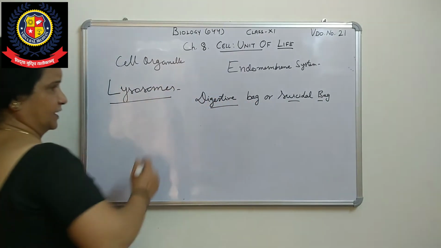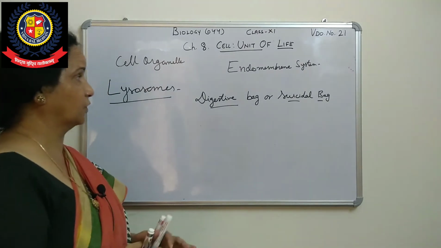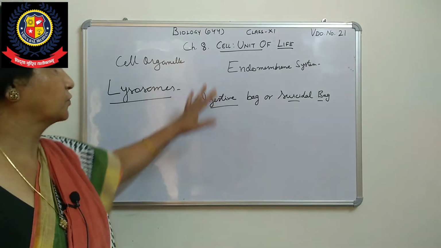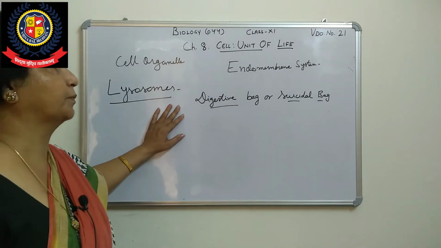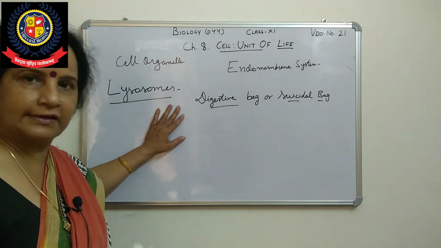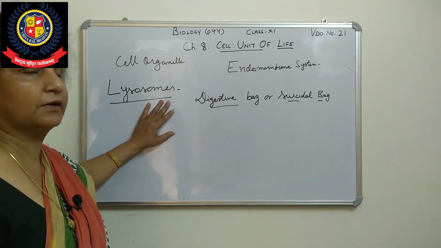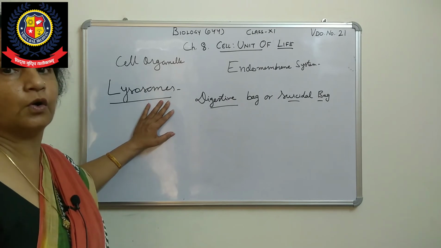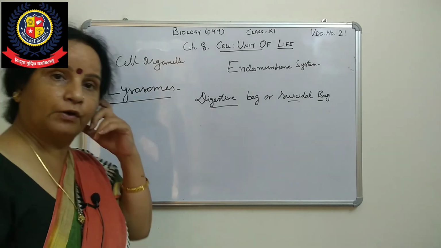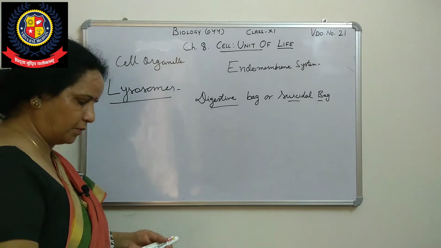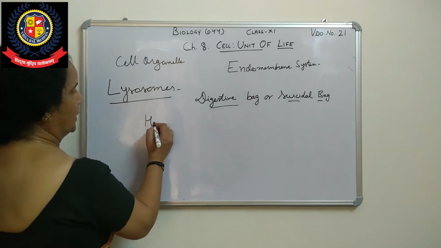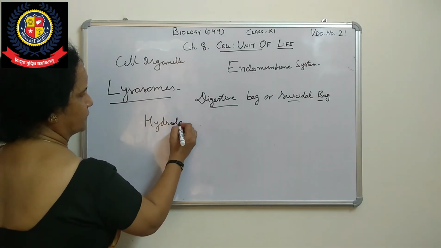So first, what is the connection of this lysosome to the Golgi apparatus? Because that is an interconnection. Here, it is formed by that sac-like structure, a membrane-bound, vesicle-like structure, prepared by the Golgi body or Golgi apparatus. Why is it called a digestive bag? Because it contains a number of digestive enzymes, combinedly called hydrolases.